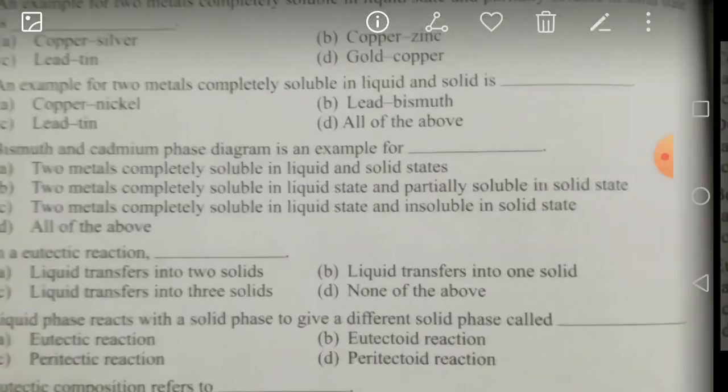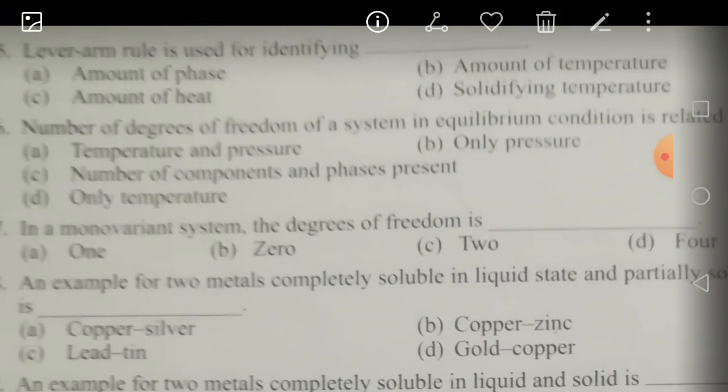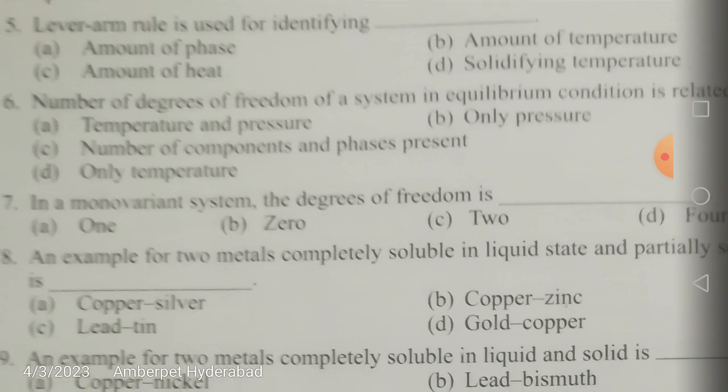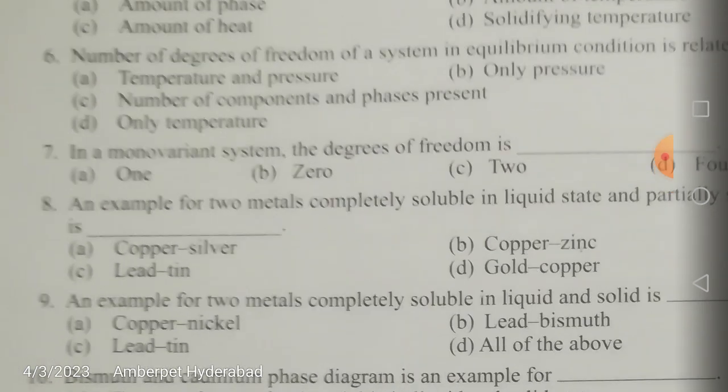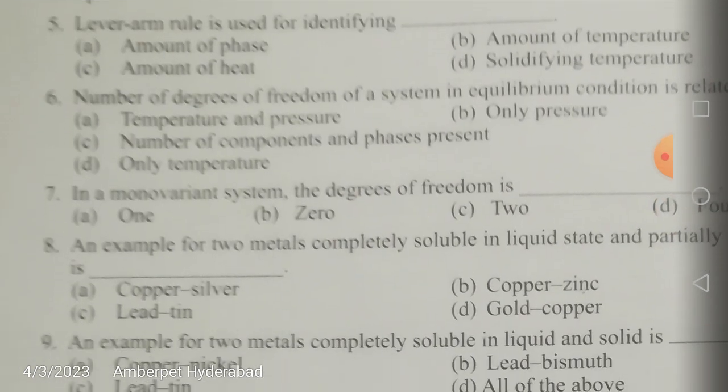Next, right, friends? Lever arm rule is used for identifying... This is a very, very important question, friends. So, with the help of a lever arm rule, what are we going to obtain? Is it amount of phase, or amount of temperature, or amount of heat, or solidifying temperature? In no way is it concerned with the temperature, friends. It is concerned with the amount. Okay, the correct answer is amount of phase.